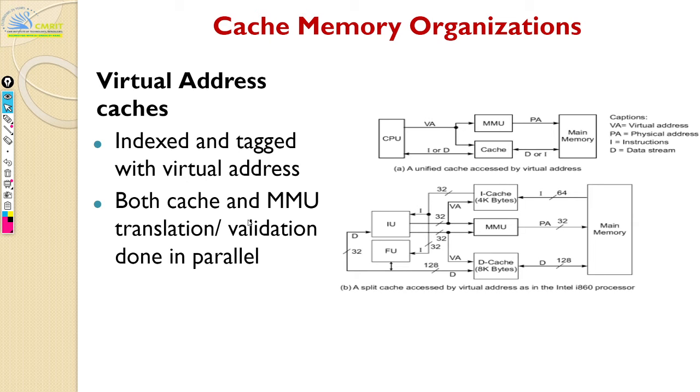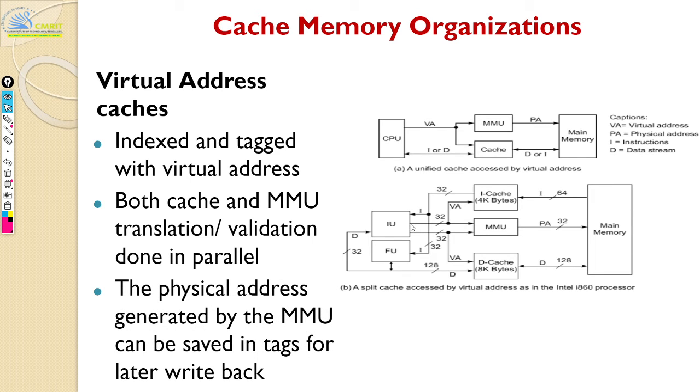So both the translation and validation are done in parallel here. Previously it was not the case, right? At first you always had to do a translation, and only then you could look up. But here, if it is a hit, you don't even have to translate.